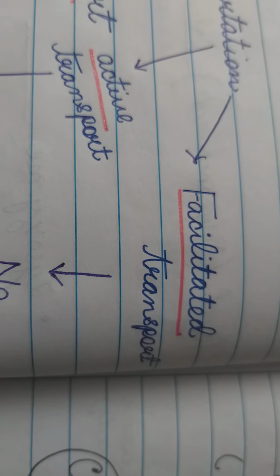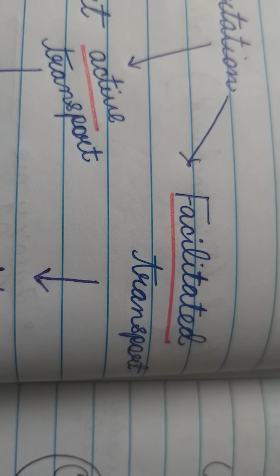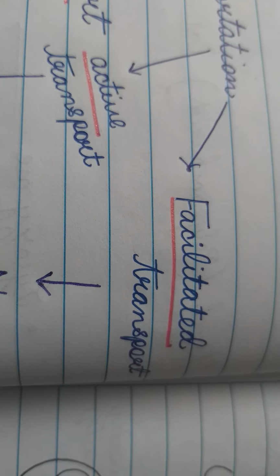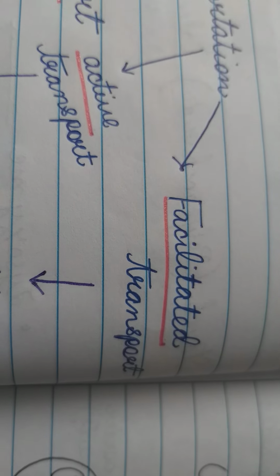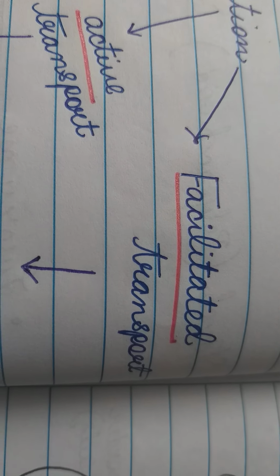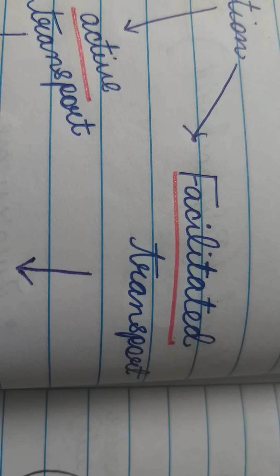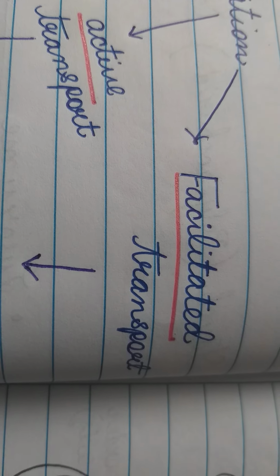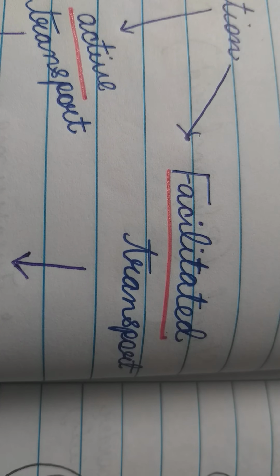The nutrients or biomolecules are transported from the lumen to the mucosa or mucosal cells with the help of a carrier. The carrier is called the transporter. It facilitates absorption. Without the carrier, without the transporter, the nutrients cannot be absorbed.